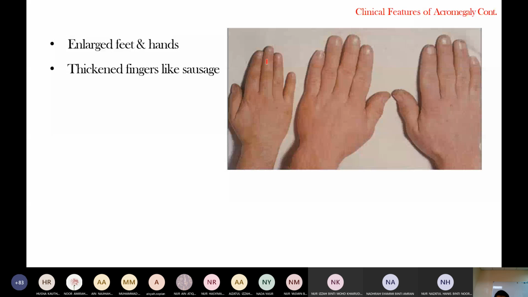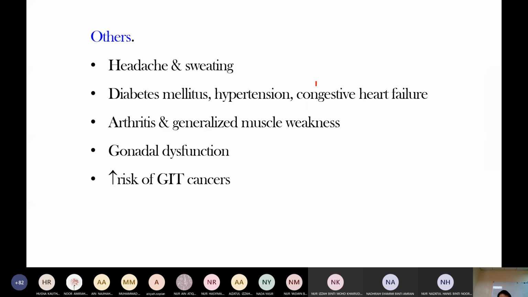This is a normal person, and this is a person with acromegaly. The hand is big and enlarged, and the fingers are thickened, like a sausage. Other effects include headache, sweating, and diabetes mellitus.